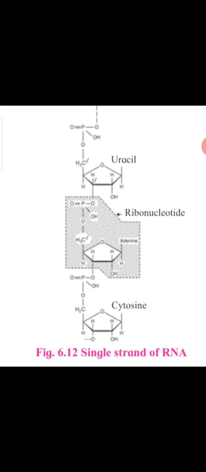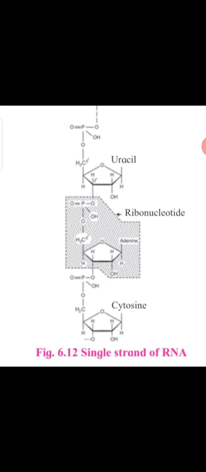Purines and pyrimidines ratio is not equal in RNA because of its single stranded nature. This strand is also folded upon itself in certain regions or entirely. This folding helps RNA for its stability.